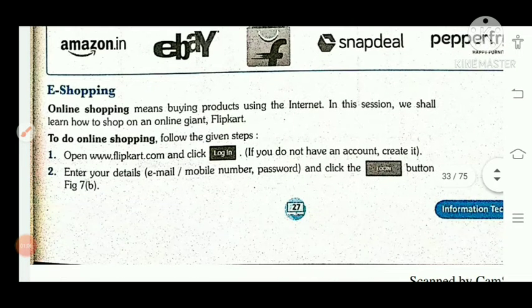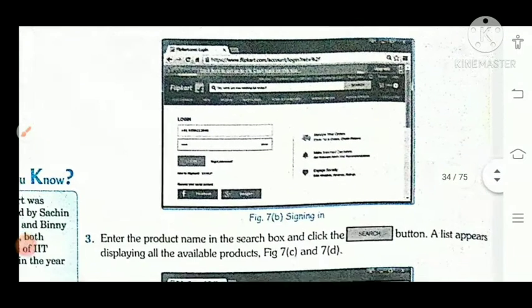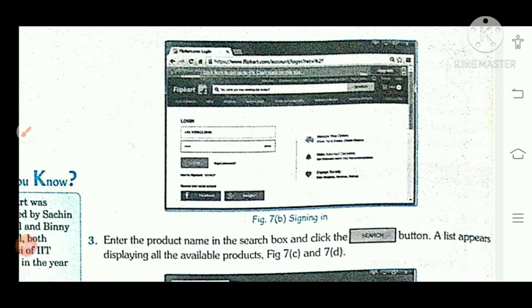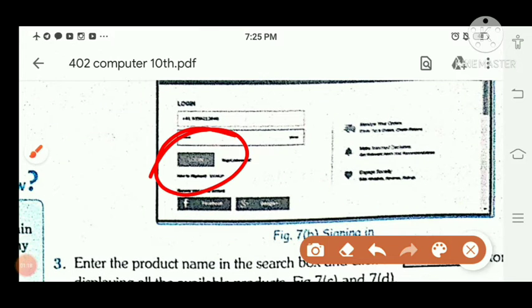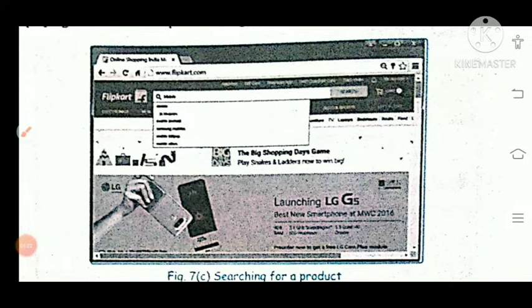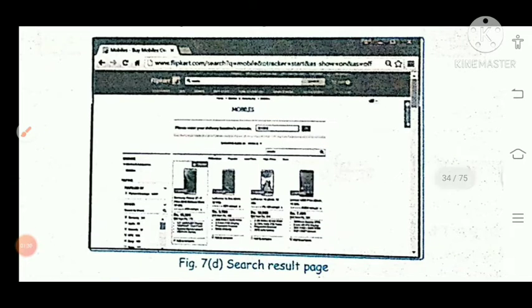So for e-shopping, first you have to log in with your account. If the account is not there, you have to create your account. Log in with login ID and password, and then one window will appear. This one is the home page. Here in the search box you write down what product you want, and then it will show you all the related options available.